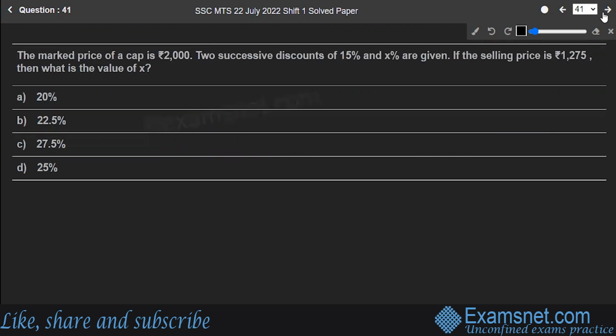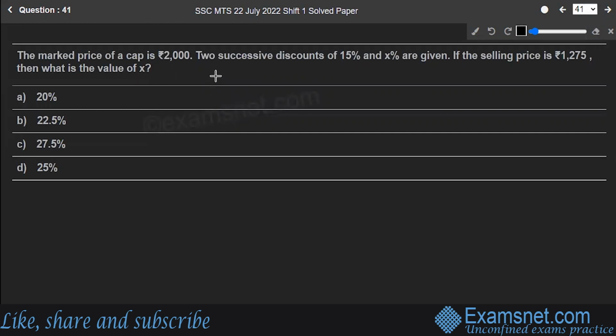Next is question number 41. The mark price of a cap is rupees 2,000. Two successive discounts of 15% and X% are given. Selling price is 1,275. You have to find out the value of X. So here we are talking about two successive discounts, 15% and X%. Okay, let's go with the sum.